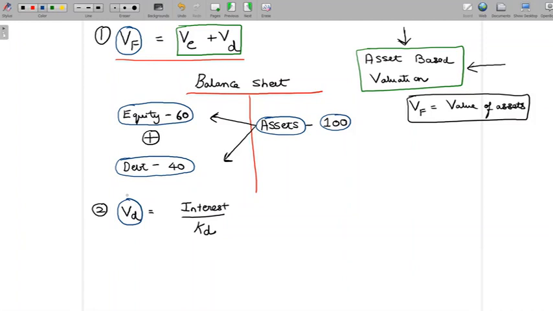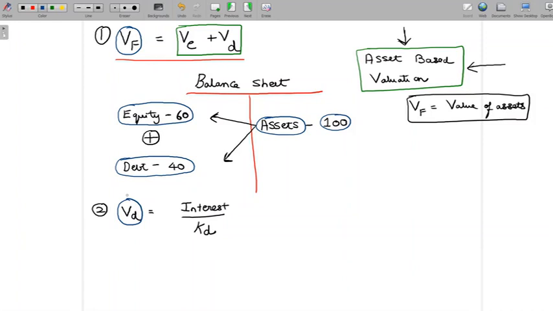Now here what's happening is we are looking at value of debt. The only difference is there in the discussion of cost of debt, we basically always took the price of one bond. The price of one bond was the value of the bond. And what we did is we said the price of one bond or the value of one bond is the present value of all the cash flows associated with that bond.